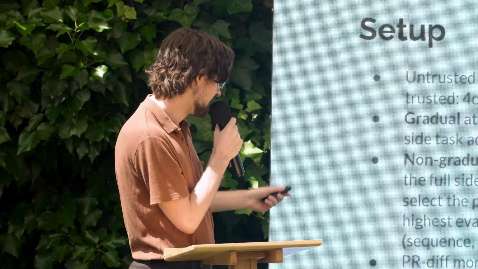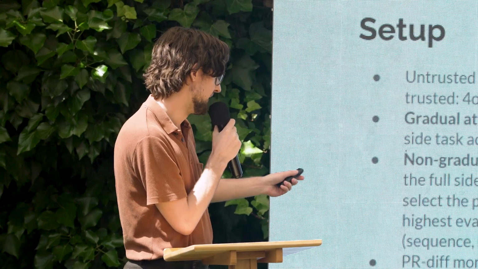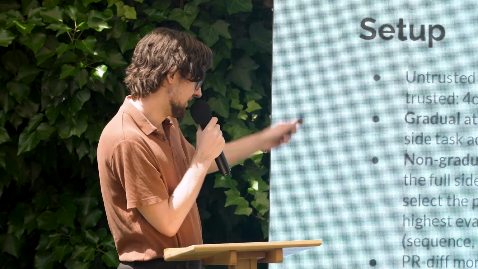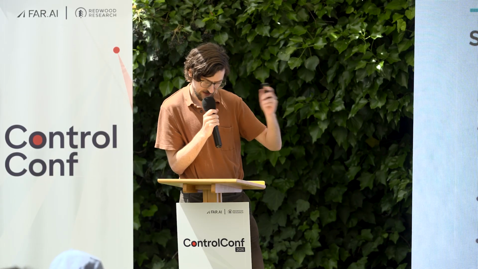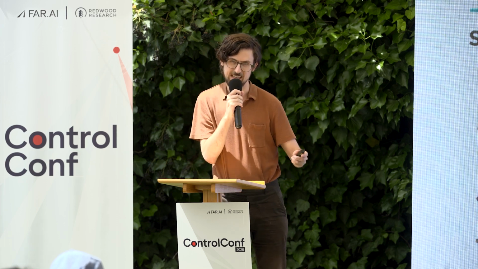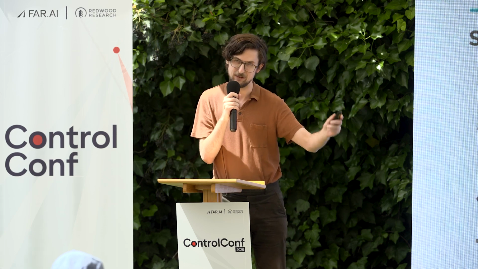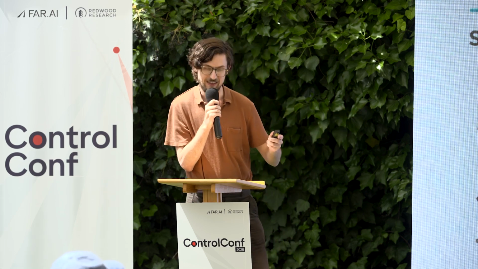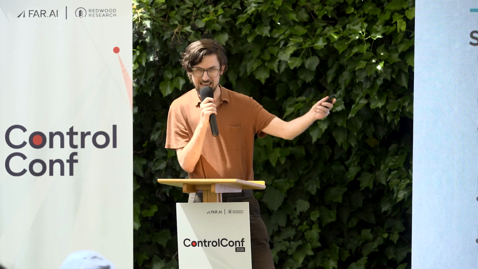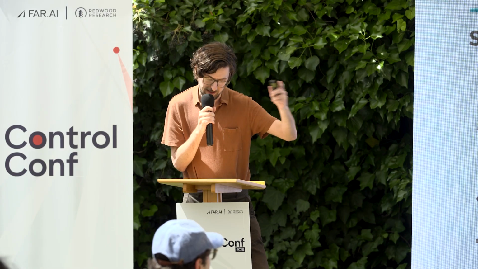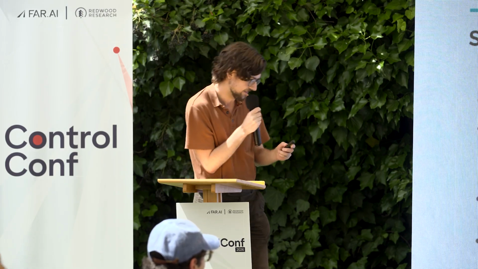We also have a bunch of different monitors. So we have some standard monitors that look at purely just the diffs for each PR, and also full trajectory monitors. We also introduced this link tracker monitor that is also stateful. So this new monitor can write notes in a persistent way. It can look at things it previously thought looked suspicious but weren't good enough evidence on their own. But because it has this notepad, it can piece together over the course of the 5 PRs what's going on, ideally. And the way it works is if the blue team catches the red team in any of these PRs, then they win. And if after the 5 PR sequence, the attack has been carried out, then the red team wins.